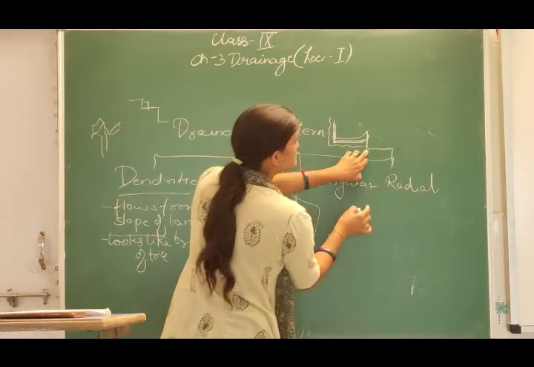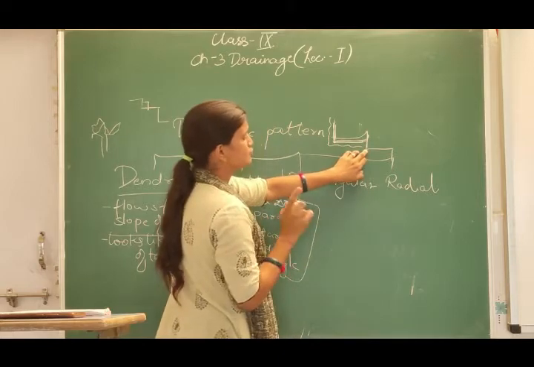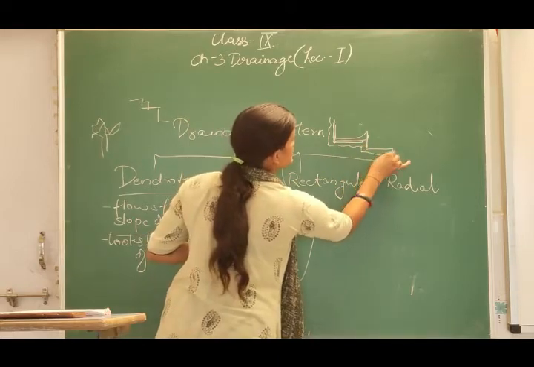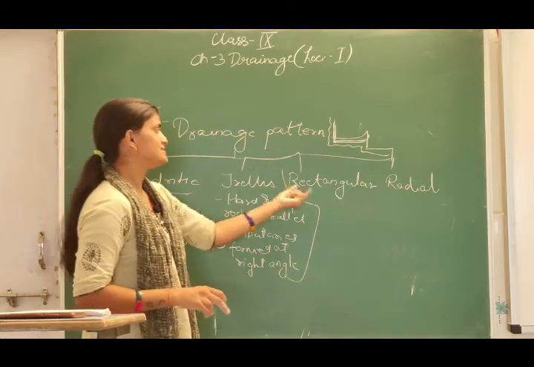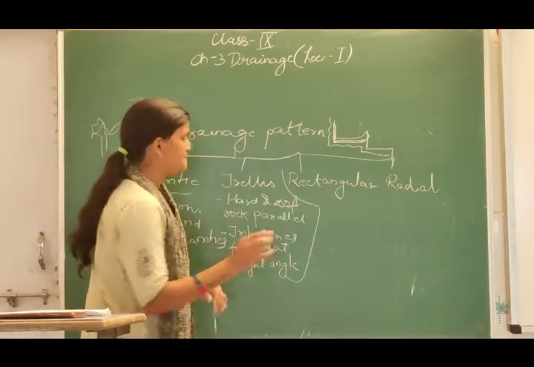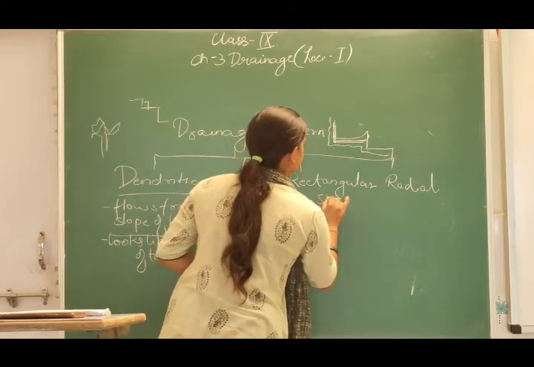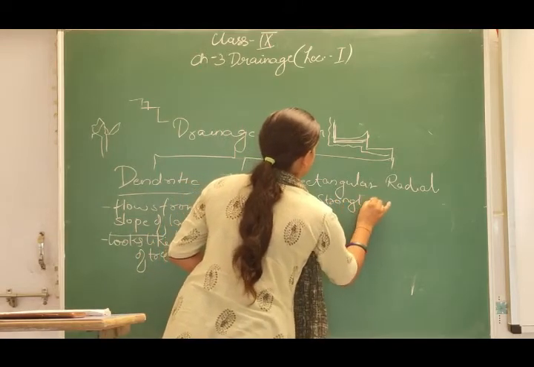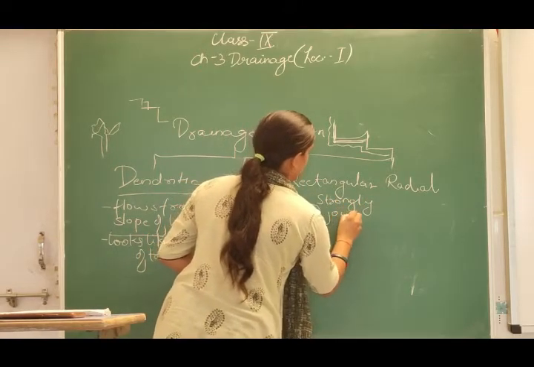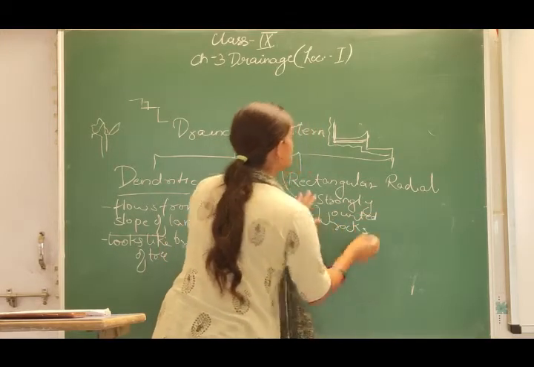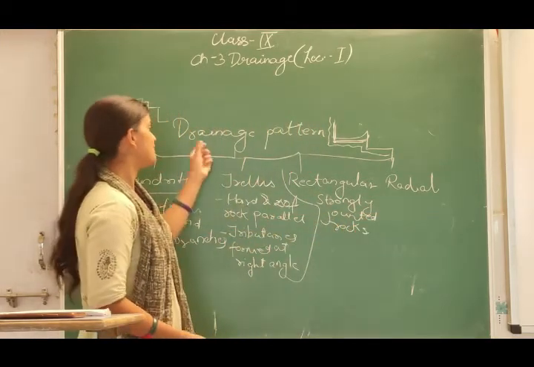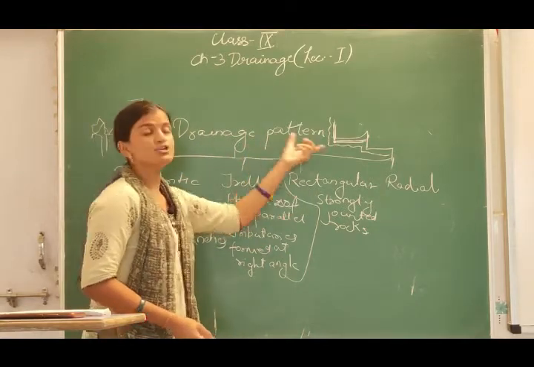It will again see the strongly jointed rock, and again it will change its course. So like this it forms a rectangle. That is why we call it a rectangular drainage pattern. Whenever strongly jointed rocks are found, there we have the rectangular drainage pattern.